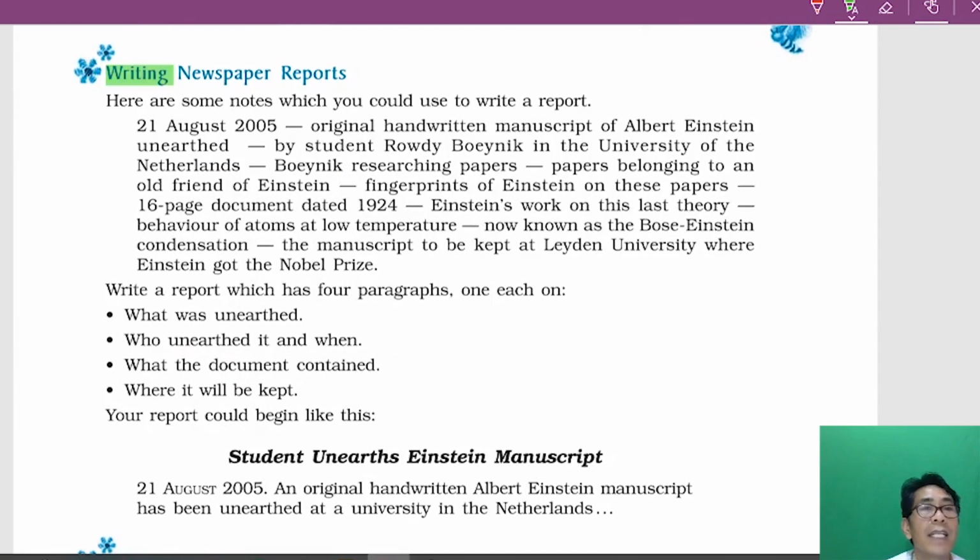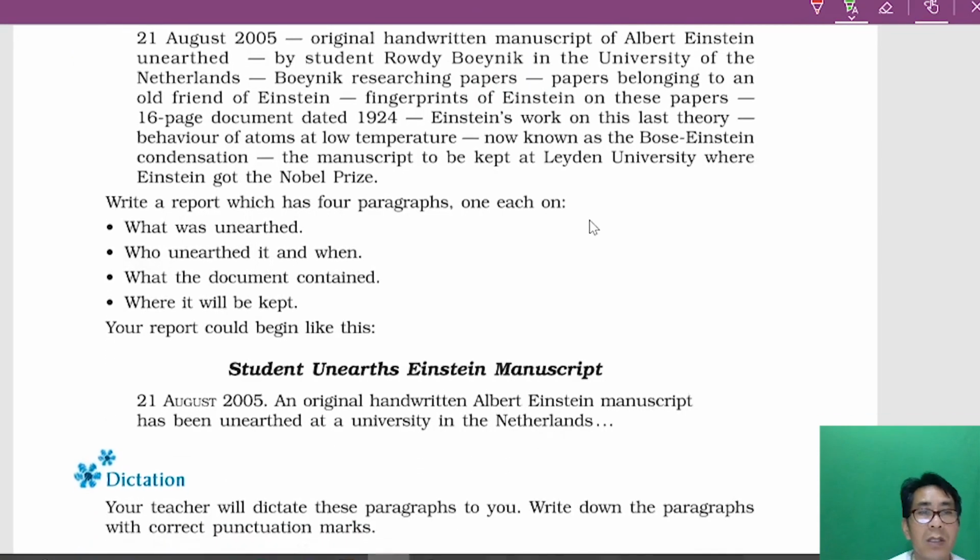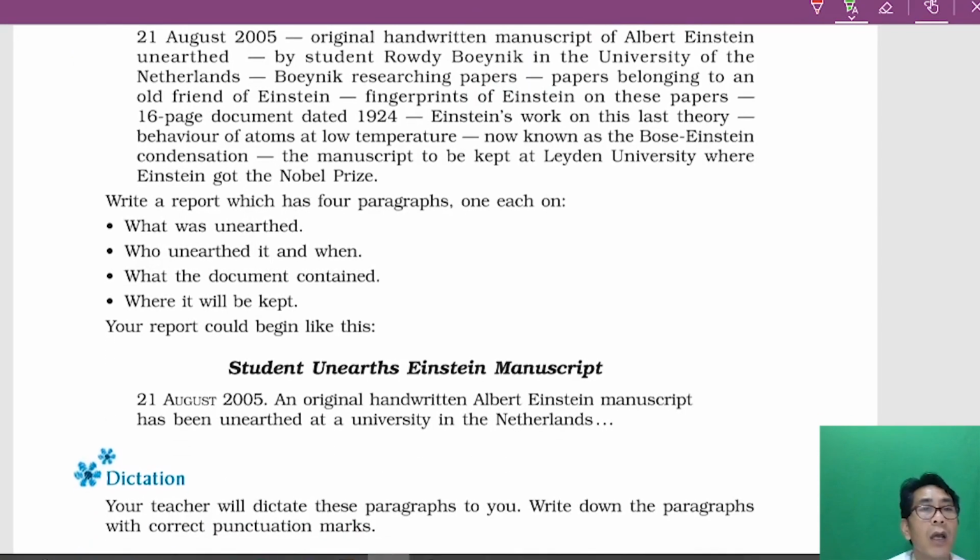Now the next section is writing. In the writing section, what do they want you to do? They want you to write a short report. Whenever there is some kind of writing, there are prompts, either visual or verbal. Now this is verbal. You are given some words. In the report, you should divide the text into 4 paragraphs. So your report should have 4 paragraphs, each on a given topic.